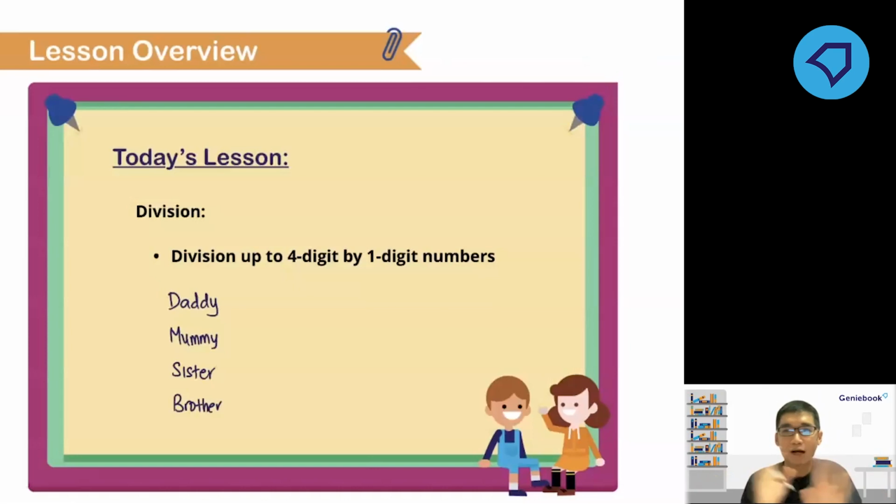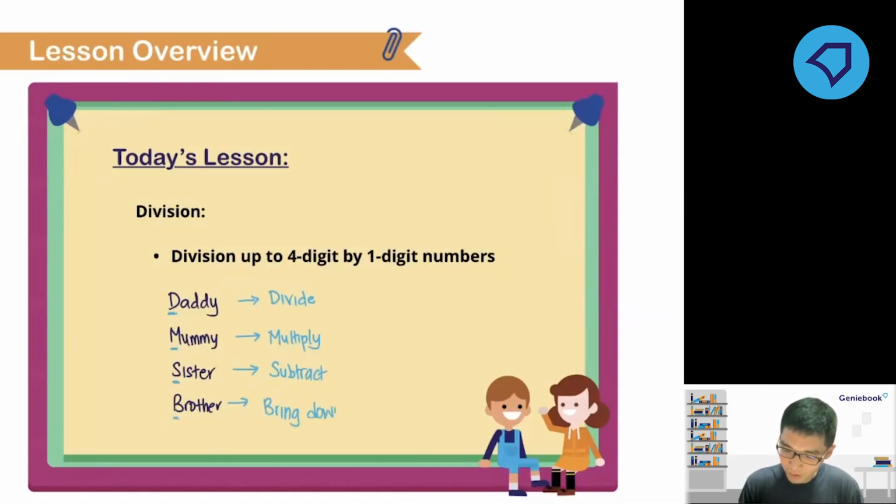No calculators for today, okay? So you'll remember how to perform your long division, because D stands for divide. First step, we're going to divide. I'll show you later with the recap. Then M for multiply, that's step number 2. Step 3, S. Yes, very good, some of you already know. Subtract. Then what's B? B for? Yep, bring down the next digit.